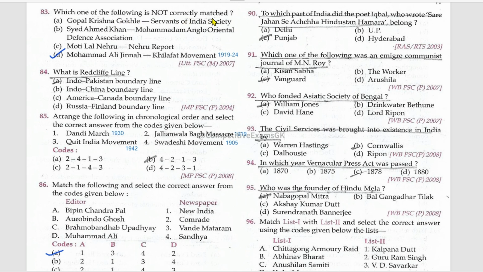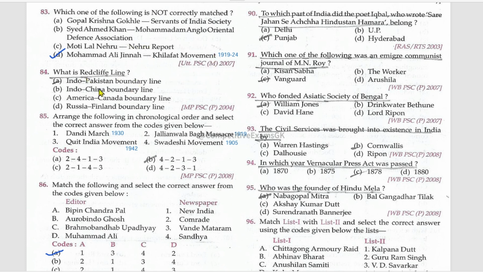Which one of the following is not correctly matched? Gopal Krishna Gokhale, Servants of Indian Society, true. Syed Ahmad Khan, Muhammadan Anglo-Oriental Defence Association. Motilal Nehru, Nehru Report. Muhammad Ali Jinnah, Khilafat Movement. No, this is wrong. Who is related to the Khilafat movement? Mention those names in the comments.